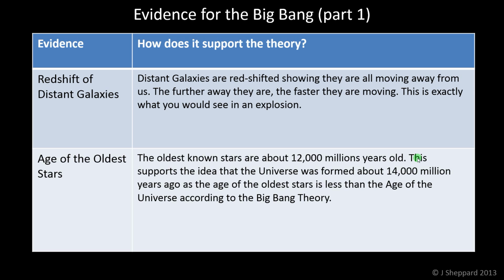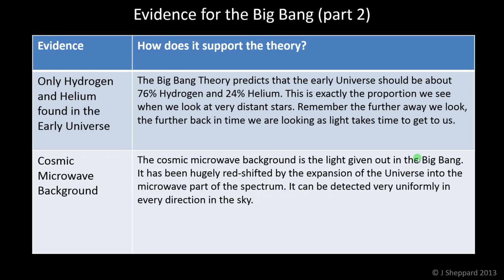The third piece of evidence is the composition of early stars. If you remember from looking at light coming from distant stars, the further away we look, the further back in time we're looking. Okay, so light from our sun takes about 8 minutes to reach us. Light from our nearest star that's not the sun, about 4.2 years. If we look at a star in a very, very distant galaxy, we're talking billions of years old. And if we look at very distant stars, those first ones that we talked about in the previous piece of evidence, we find that their chemical composition, which we can tell by looking at the light from them, is pretty much exactly what you'd expect from the Big Bang.